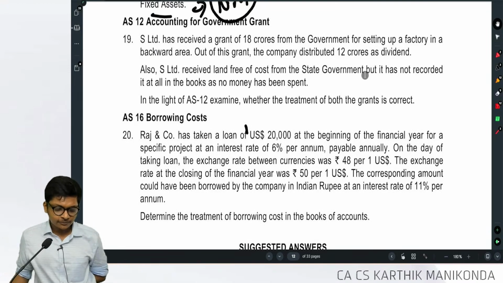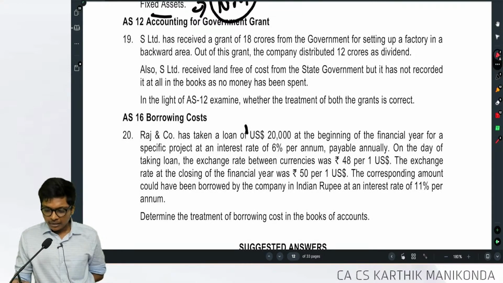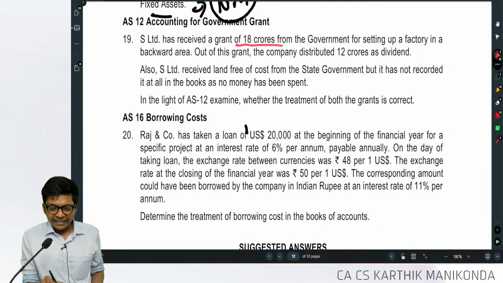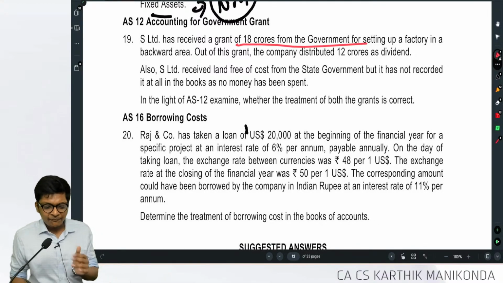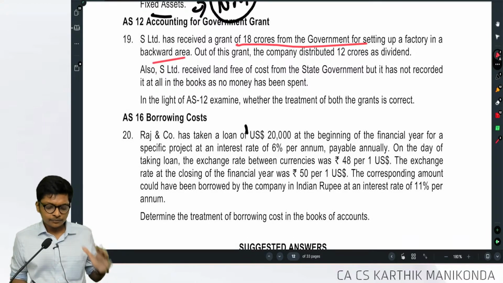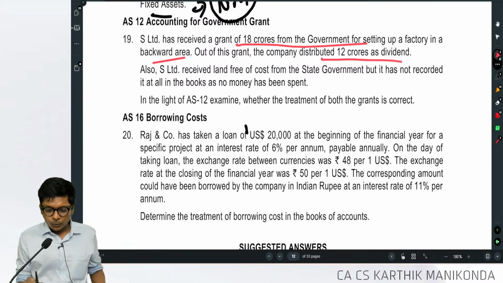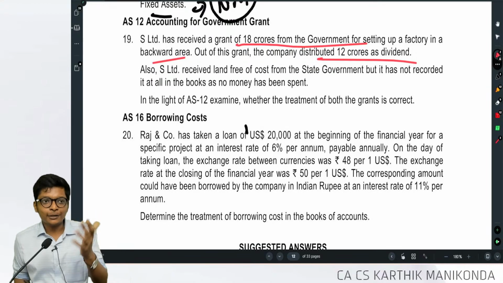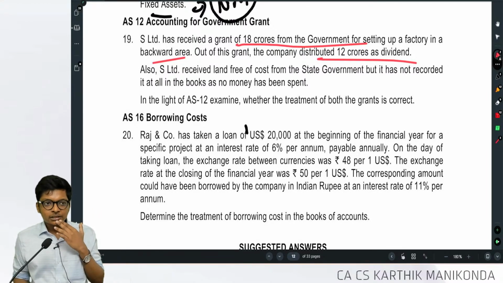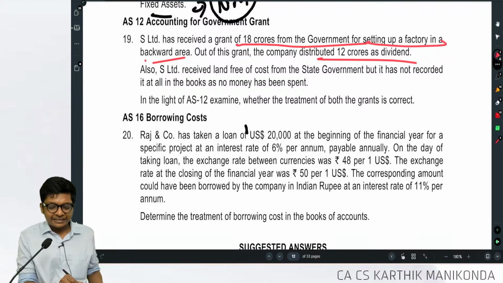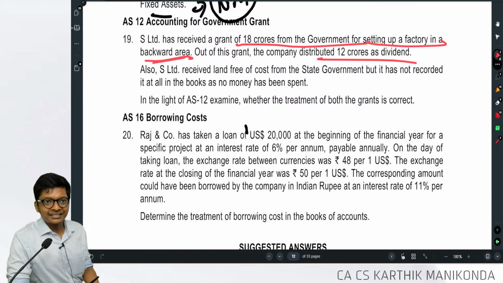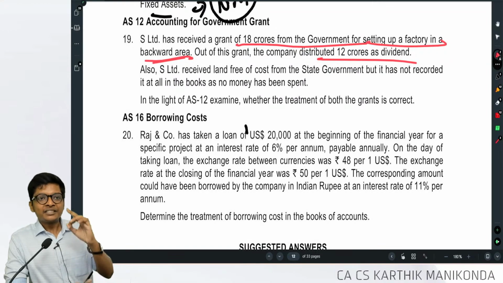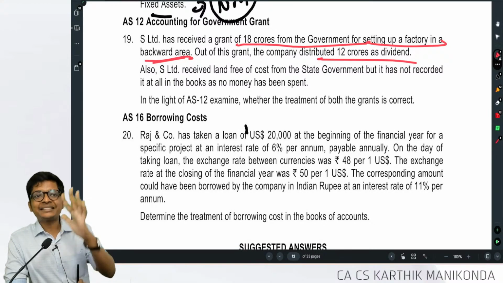Let's do that, guys. AS 12, government grant. S Limited received a grant of 18 crores from the government for setting up a factory in a backward area. Out of this grant, they distributed 12 crores as dividend. No, they can't do that. What grant is this? Grant for setting up a factory in a backward area. So what is this? Grant in the nature of specific fixed assets?